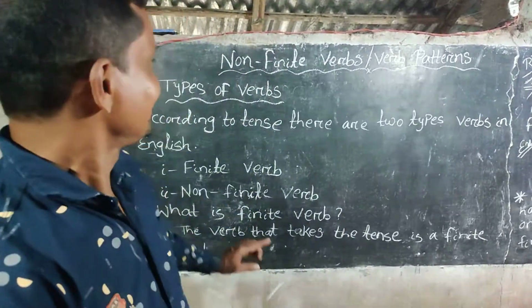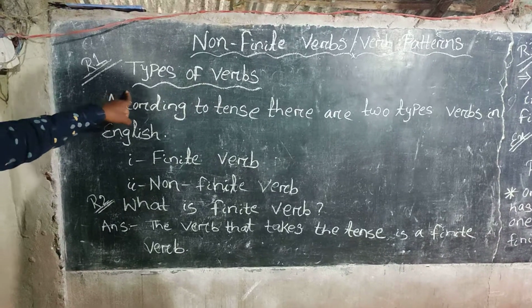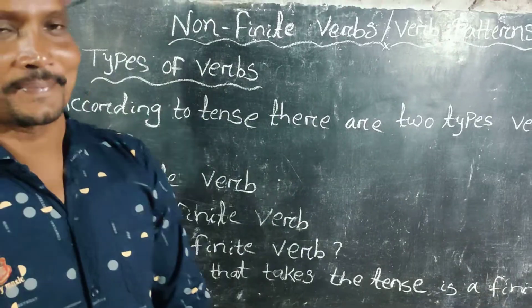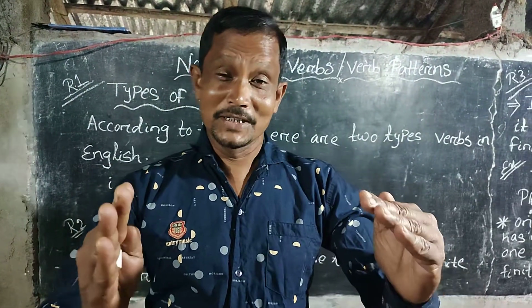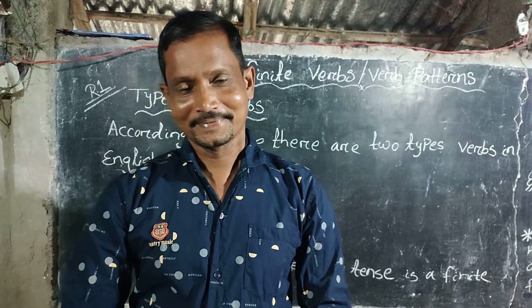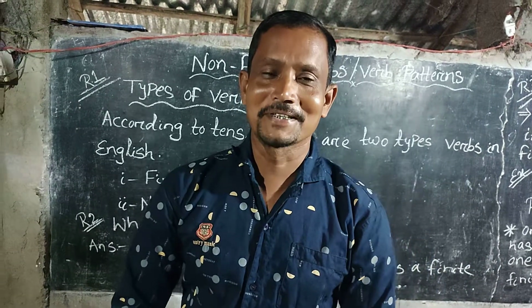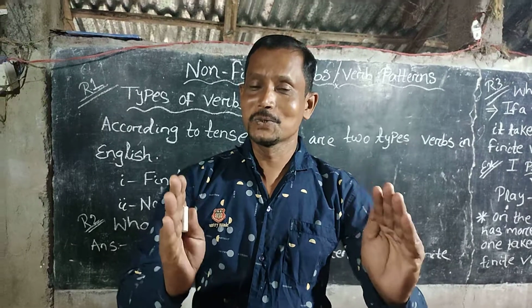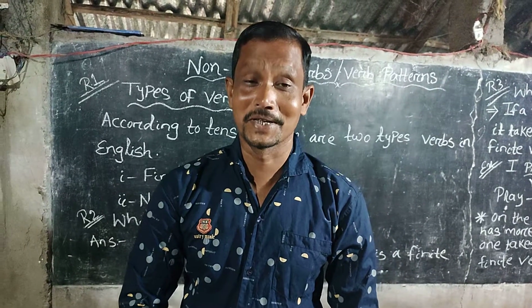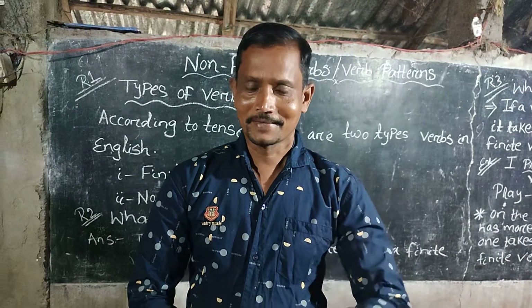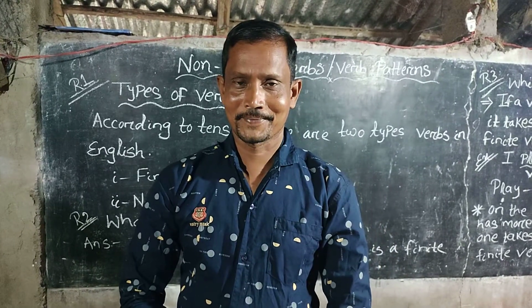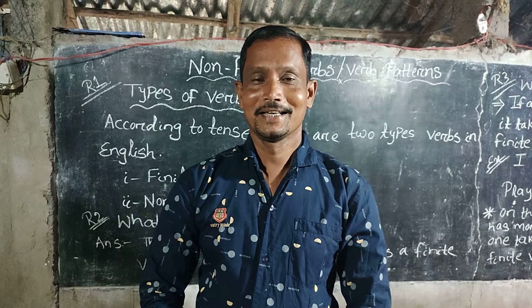Rule number 1, types of verbs. According to tense, there are two types of verbs in English. So what are the two types of verbs in English according to tense? They are number 1, finite, and number 2, non-finite.